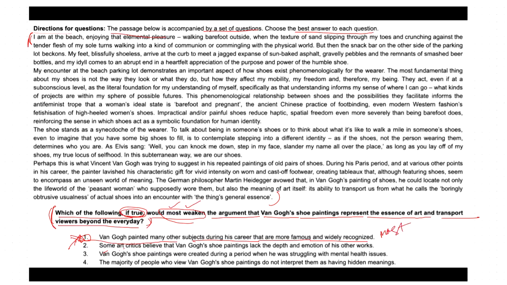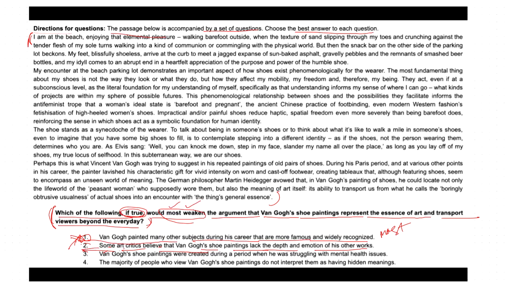Now, moving to option two, where it is stated that some art critics believe that Van Gogh's shoe paintings lack the depth and emotion of his other works. Let me point out, in option one, if we don't find any other option better than option one, then option one would be the weakening one. But as long as we have other three options and we have not read them, we cannot consider option one to be the most weakening. So let's go to the second one.